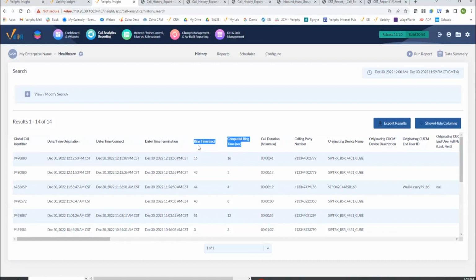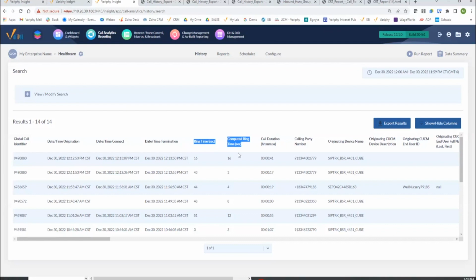But ring time is not a metric that Call Manager's CDR provides. We actually have to derive the ring time metric ourselves, and we do so, or have done so, with differences between datetime origination and datetime connect.